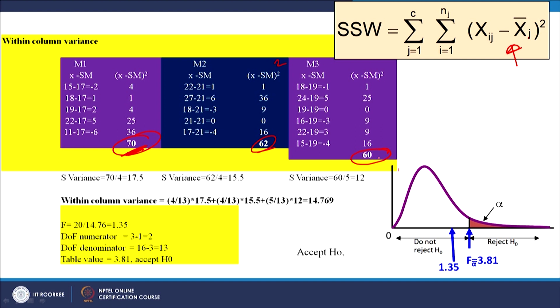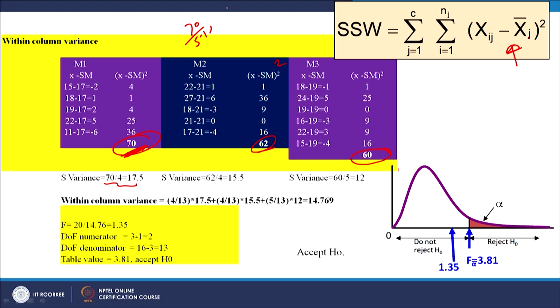So, now the variance is 70 by 4. Why 4? Because there are 5 items, so 70 by 5 minus 1.